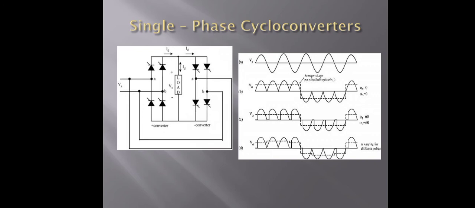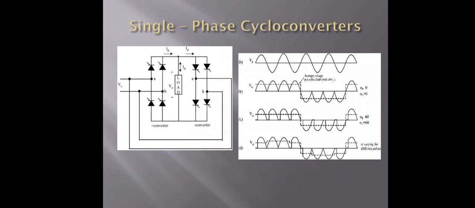The circuit diagram is shown here, along with the voltage and current waveforms. What is the principle of operation of the single phase cycloconverter? It can be explained using the diagram. We can use two single phase controlled converters, each using four diodes or thyristors.